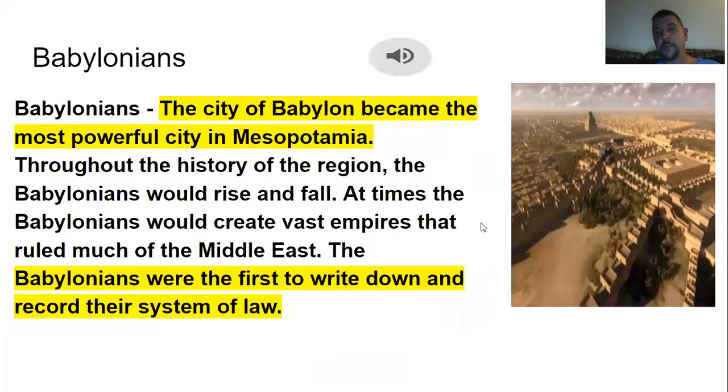All right, then you had the Babylonians. Their ruler was King Hammurabi, which we'll get into later. Babylon eventually became the most powerful city in Mesopotamia, and they were the first to write down and record a system of laws. It was called the Code of Hammurabi, after King Hammurabi, who had all this done, and we'll talk more about him as we go through this unit.